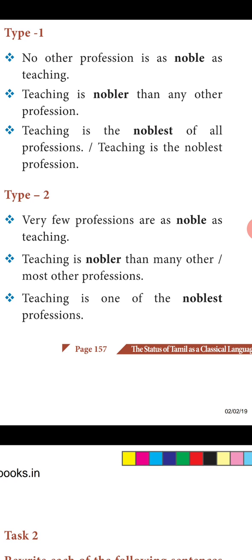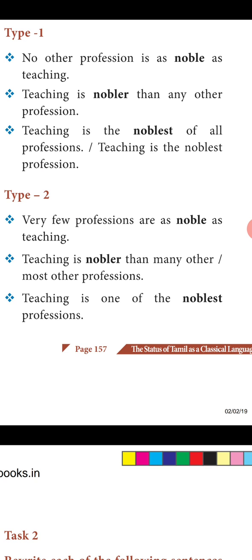And this type begins with no other. So by looking at the sentence itself, we can identify that it is first type. First type begins with no other in positive degree. You have to observe that word.